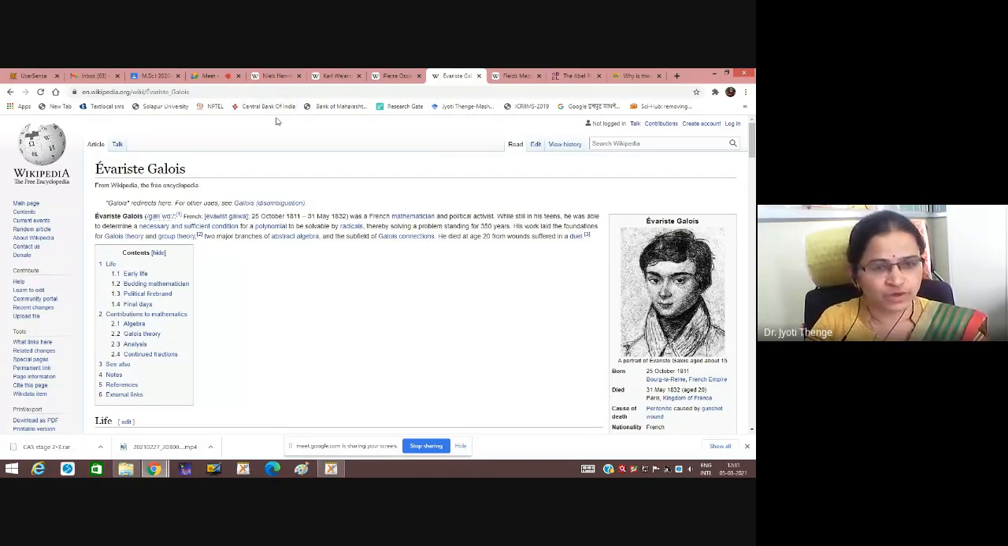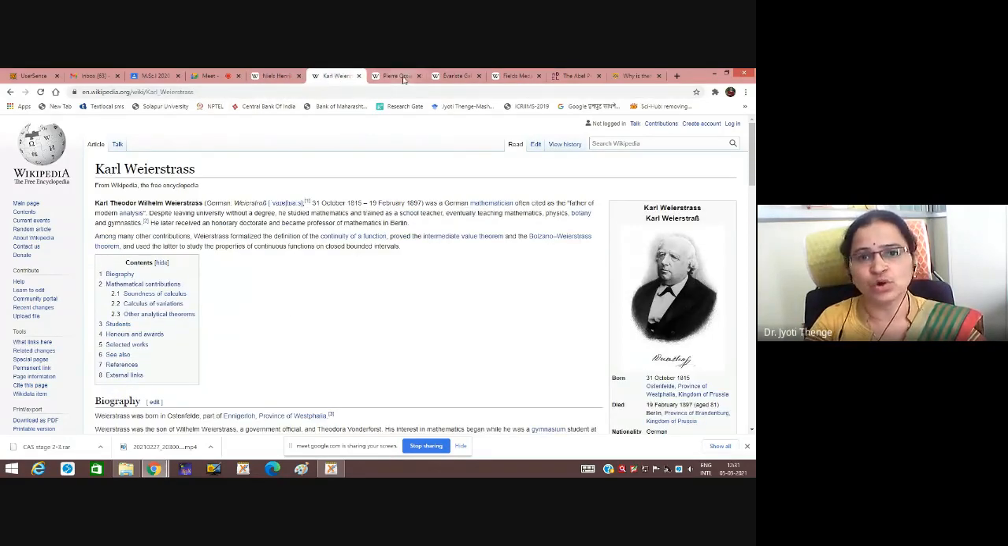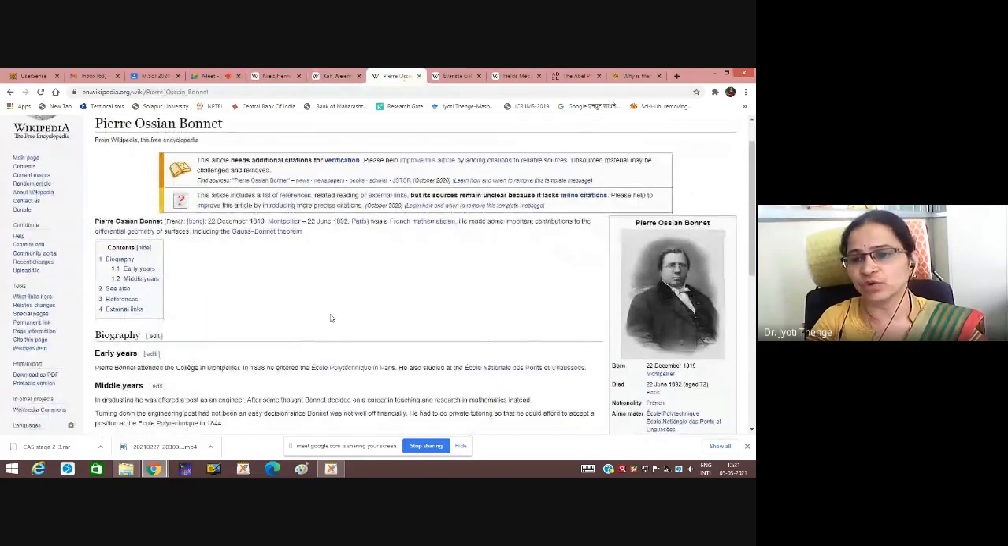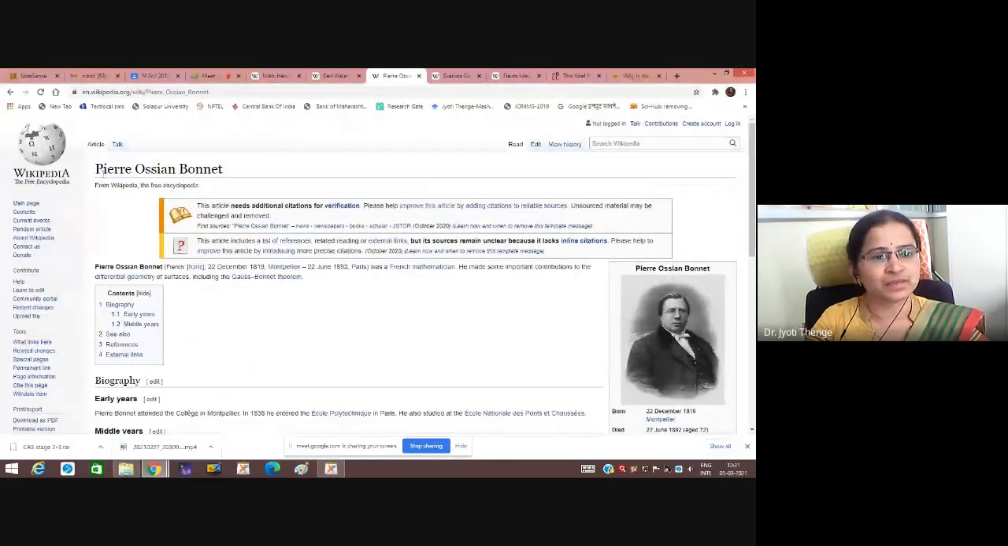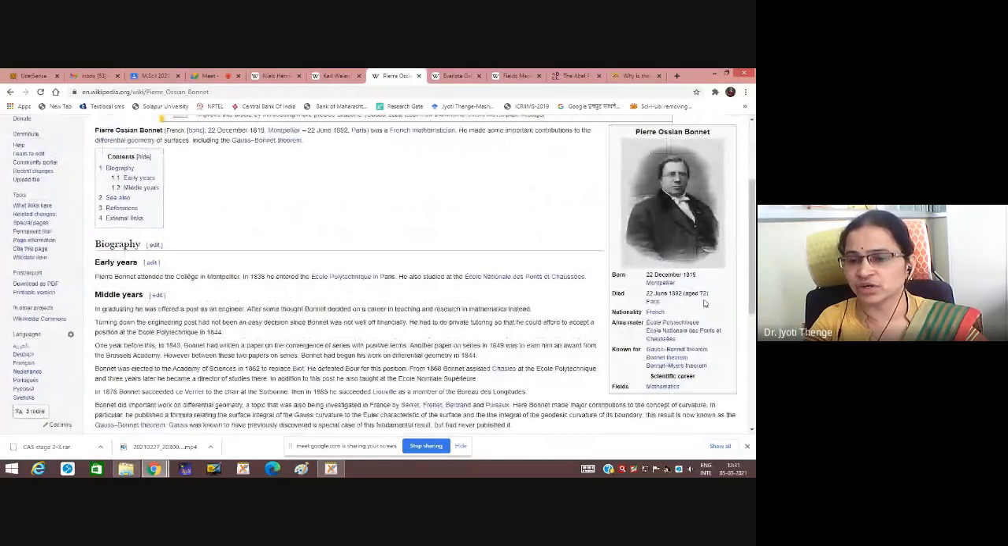So, Abel we have discussed, and Carl Weierstrass also. The third mathematician we want to discuss, because the proof of the second mean value theorem given by Carl Weierstrass depends on Abel's lemma and Bonnet's theorem, is Pierre Ossian Bonnet. This was an image. He died at the age of 72.